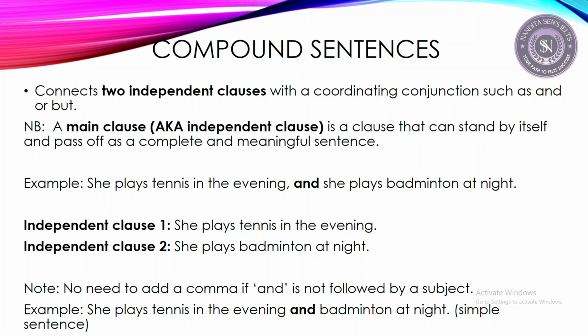Yes, ma'am. Any questions so far? It connects two independent clauses. Okay, ma'am, I understood. Okay, so no need to add a comma if and is not followed by a subject.